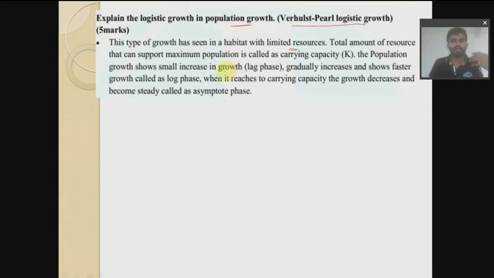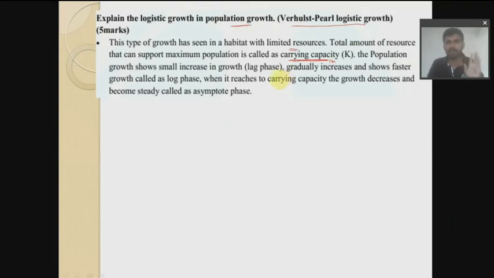All those things are resources which you can use. So that resource capacity is called carrying capacity. How many organisms can be held by those resources is called carrying capacity. Remember that this could be asked as a 1 mark question. Total amount of the resources that can support the maximum population is called carrying capacity. The population held by the resources is called carrying capacity.